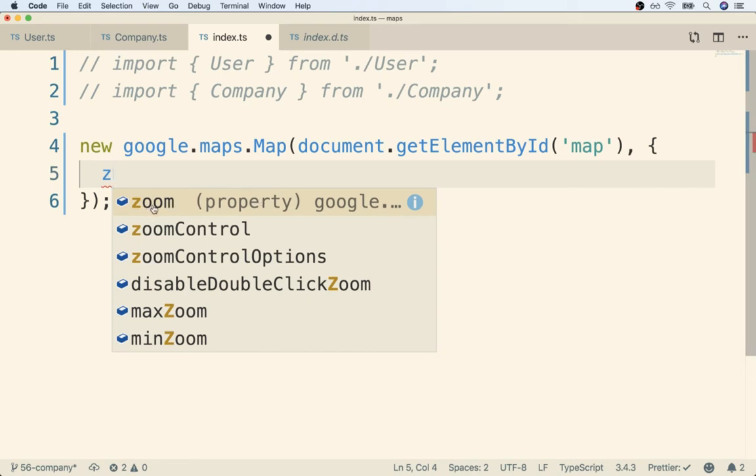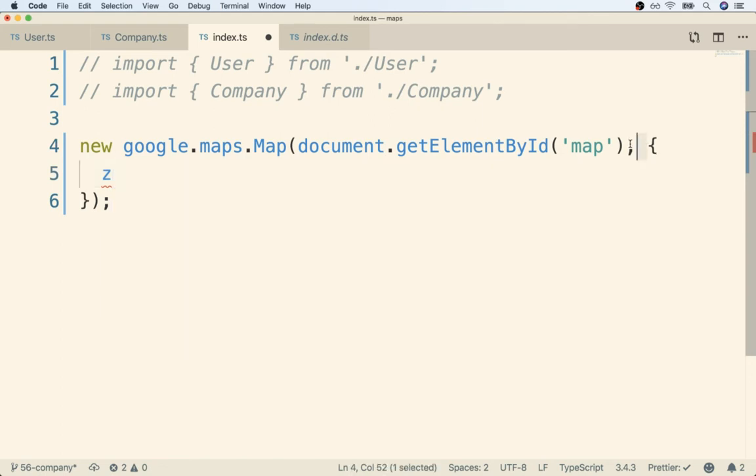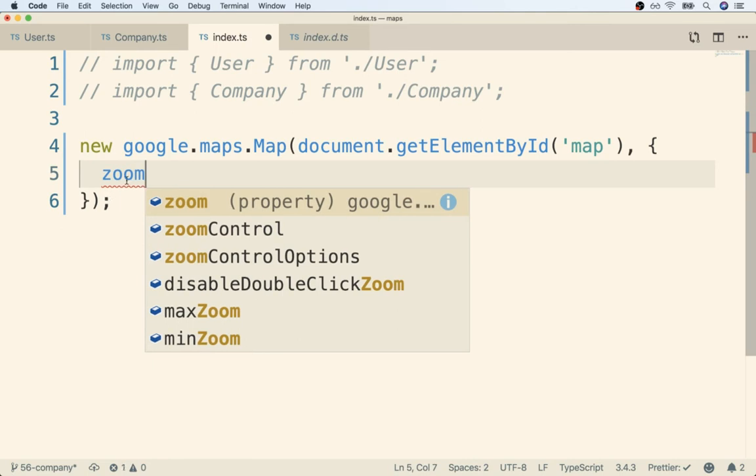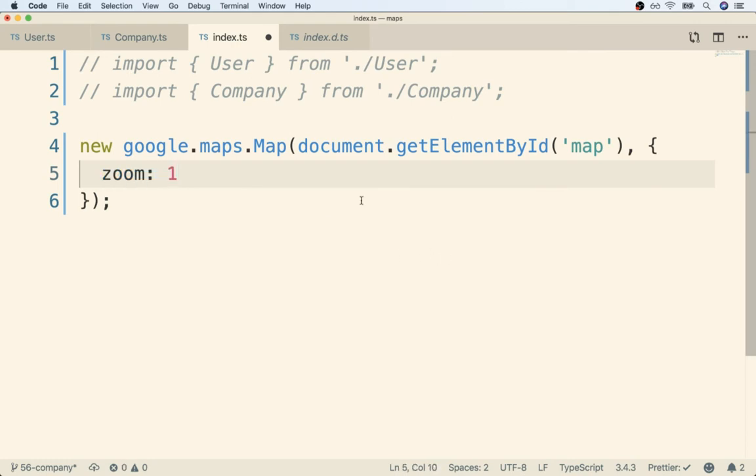We're seeing that autocomplete because TypeScript knows that the second argument to this constructor is supposed to be an object that satisfies that interface we were just looking at. So TypeScript is going to look at that interface's definition and know that it can have a property called zoom. And that's why we are seeing it on the autocomplete. So I'm going to add in that property and give it a value of 1 like so.